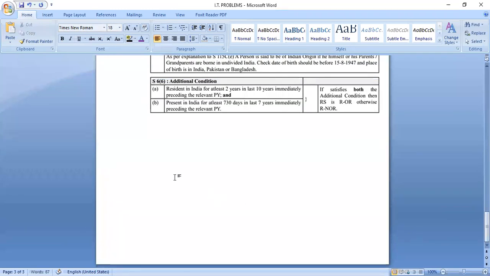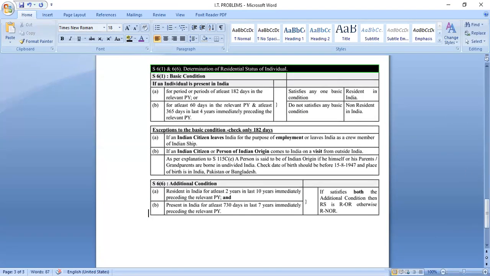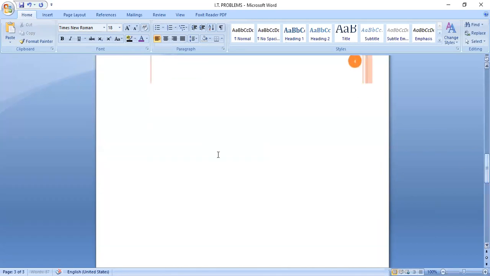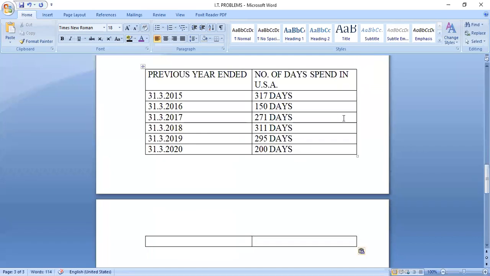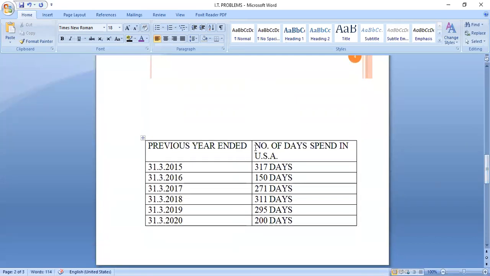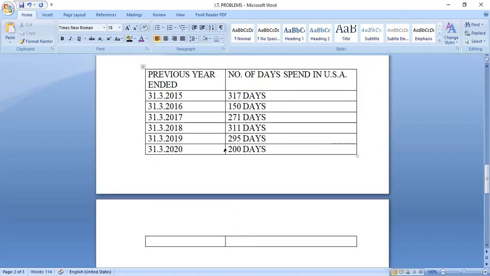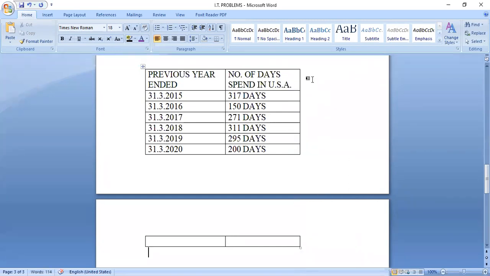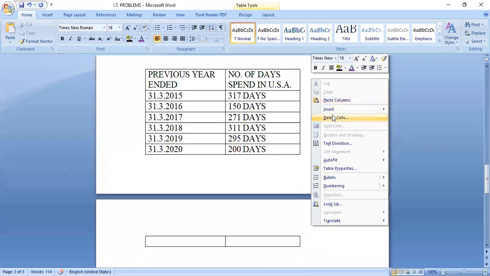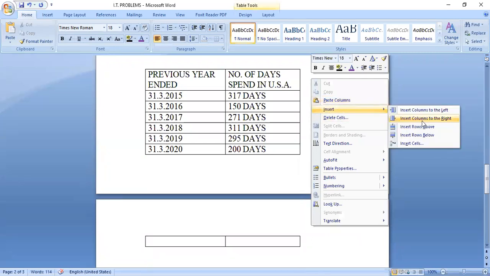I'll add one more column. I'll make it small. Insert column to the right.